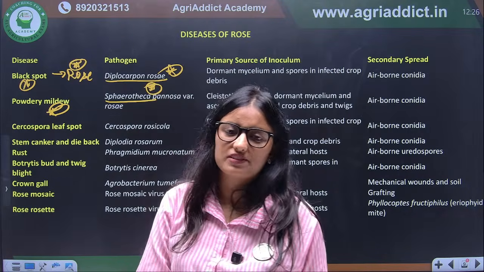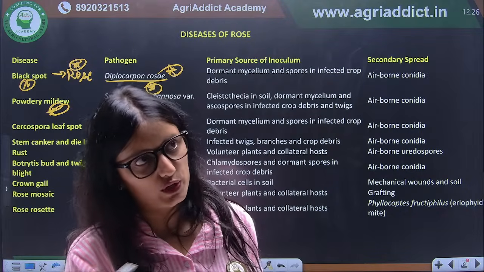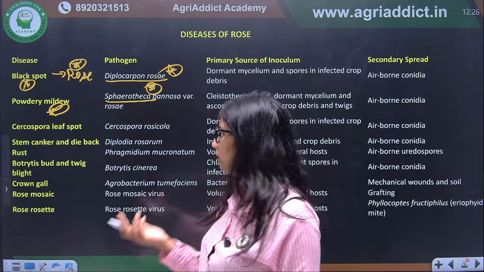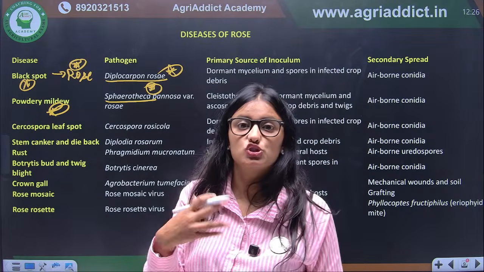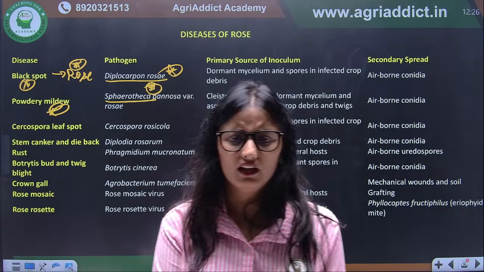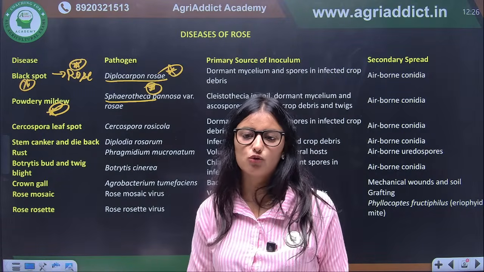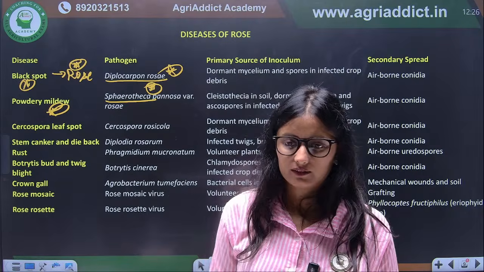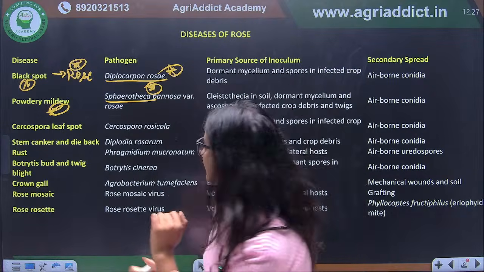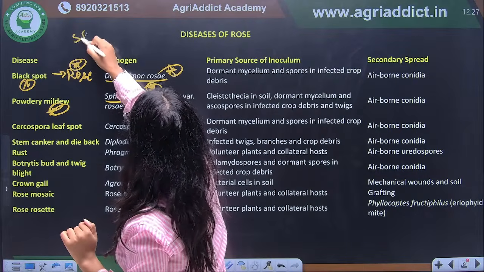Because as I mentioned, there was a question in your last AO exam, that Uncinula has which type of appendages. So if we talk about Sphaerotheca, what kind of appendages and how many asci are there? We have discussed it in the diseases of fruit crops. Anyone? Very good.